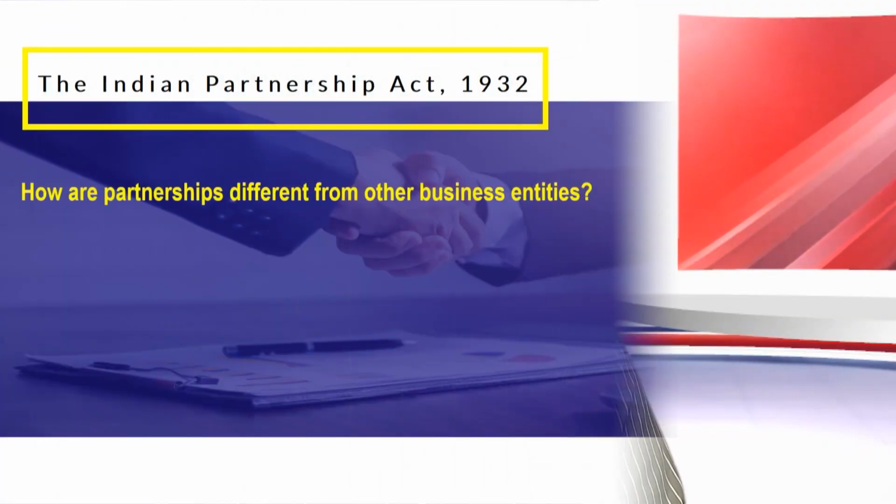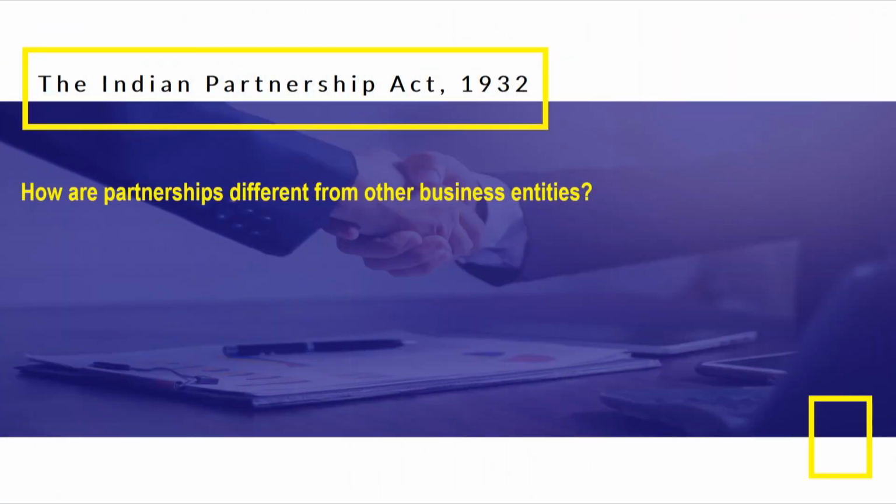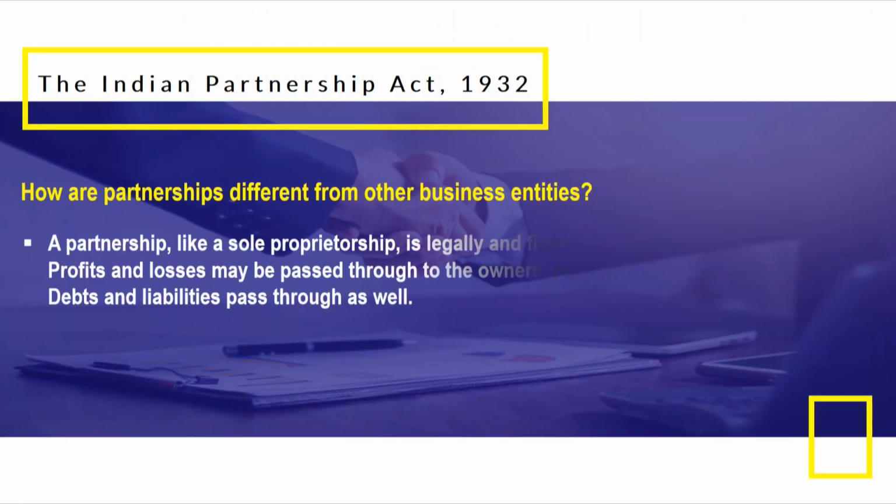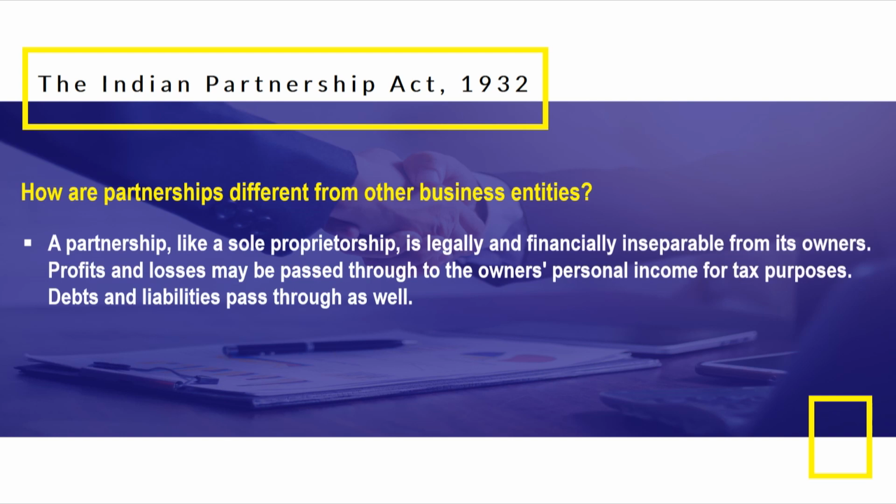Now, how are partnerships different from other business entities? A partnership, like a sole proprietorship, is legally and financially inseparable from its owners. Profits and losses may be passed through to the owner's personal income for tax purposes. Debts and liabilities pass through as well. Partnerships are generally easier and less costly to create than corporations.